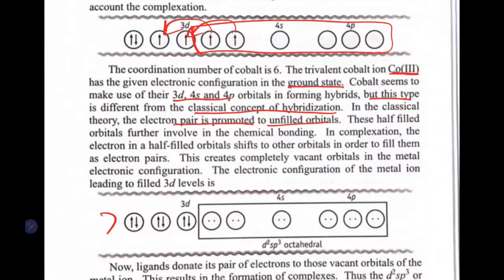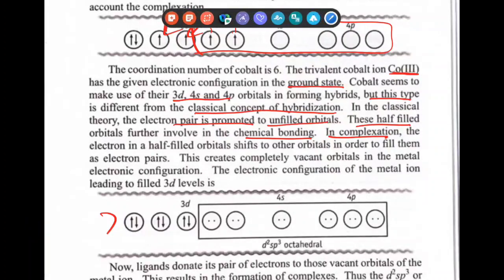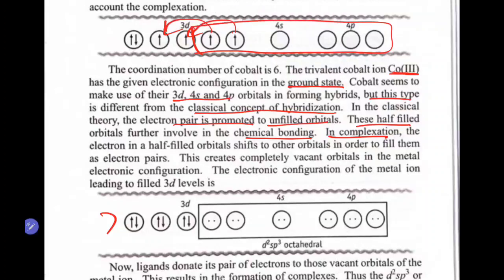This half filled orbital is further involved in the chemical bonding. In the normal classical theory, this particular electron will jump here and nothing will be there, and whatever half filled orbitals are there will form the complex.